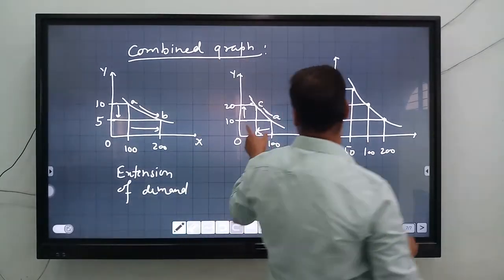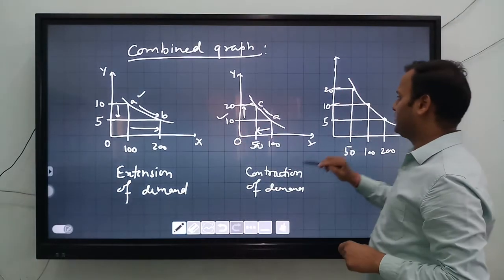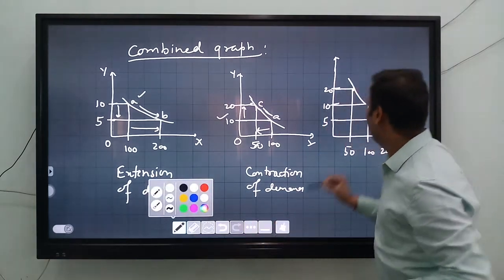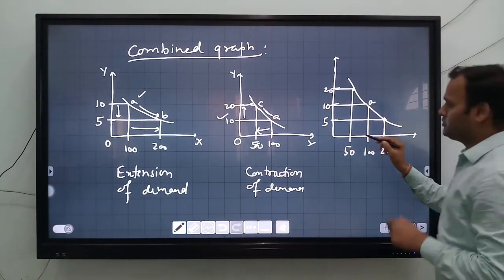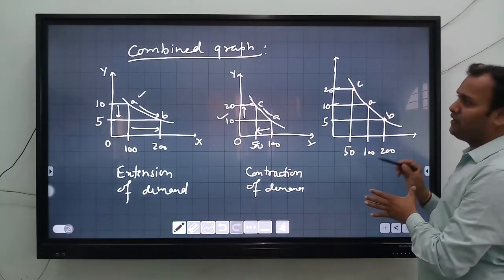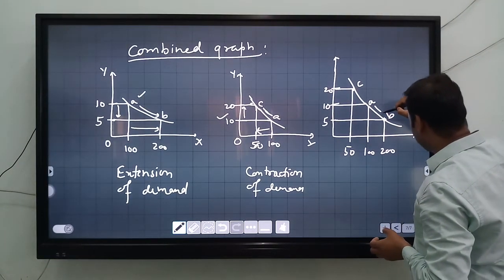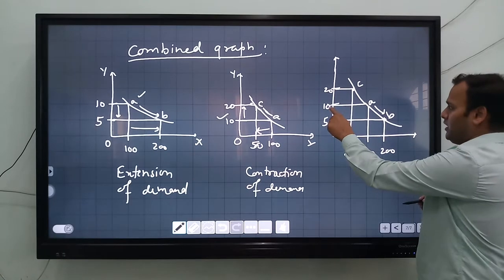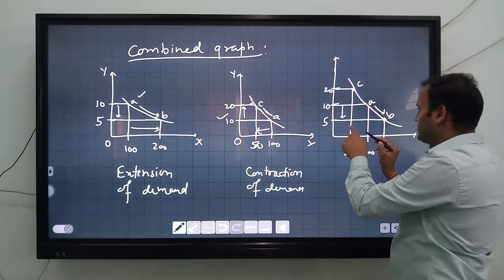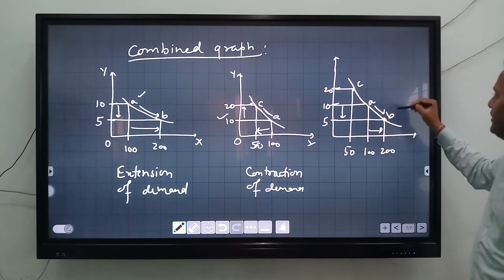Okay. So what is A? When the price is 10 rupees, that is point A. Here also, or here is also the 10 rupees. So just write A here. This is point B and this is point C. Now in the combined graph, how will we draw the line? For extensions, here you can see that when the price shifted from 10 to 5, then demand increases from this to this. Okay, from A to B.